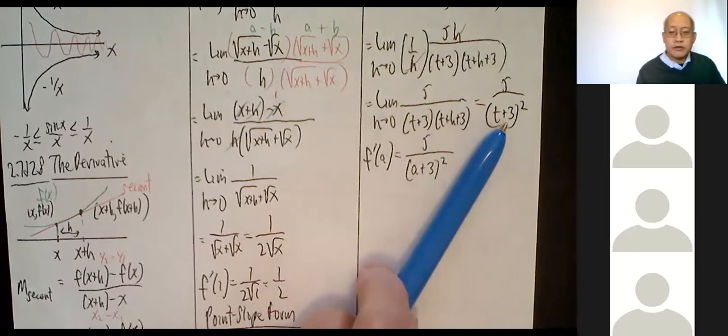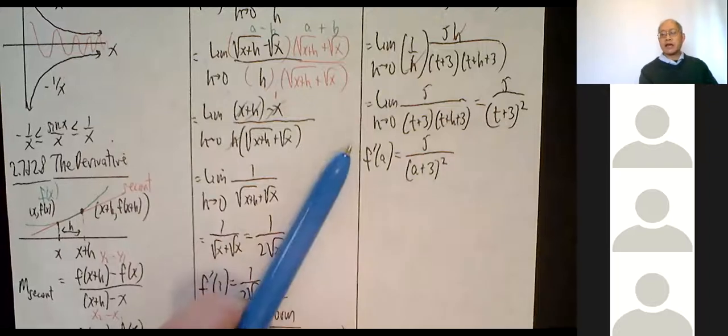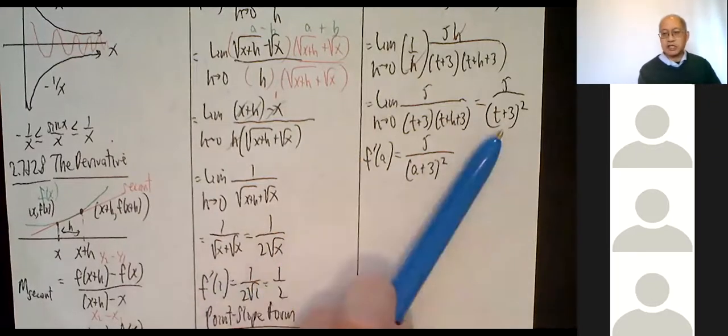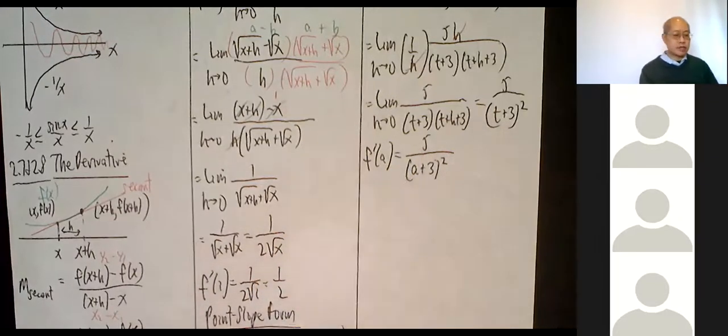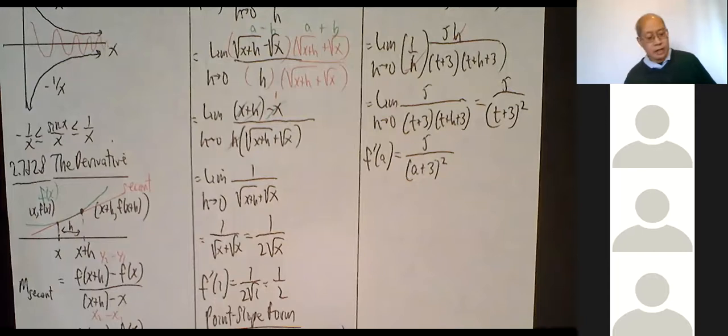All right, so that's what's involved. And the last little minor detail, it says find f prime of a. Well, just change that to a: 5 over a plus 3 squared. Final answer. And that's about it for that one. That was a pretty long one, but the next one I'm going to show you is even worse, I think.